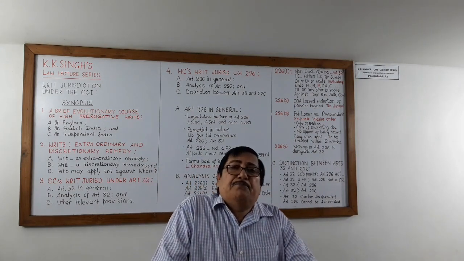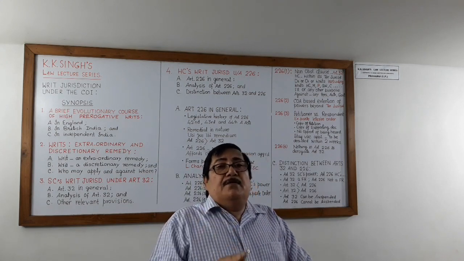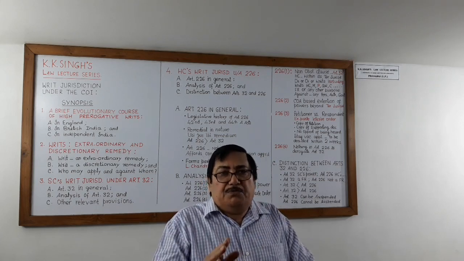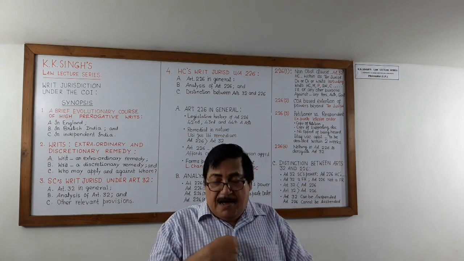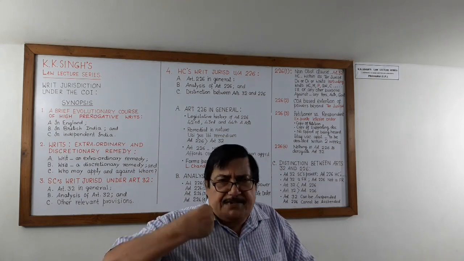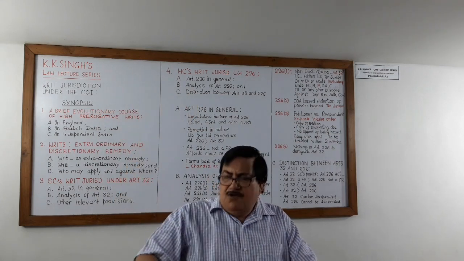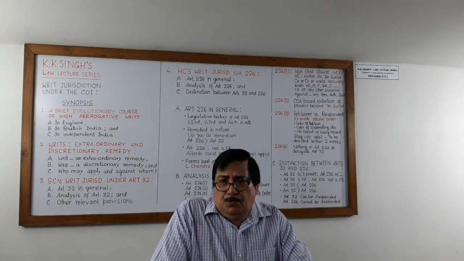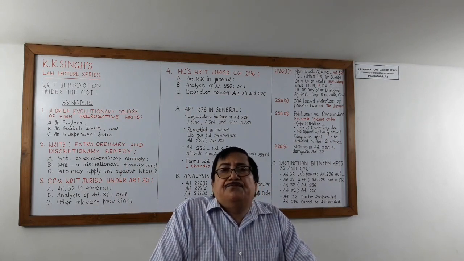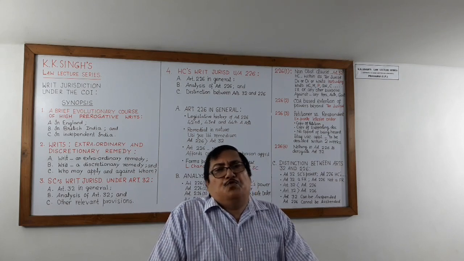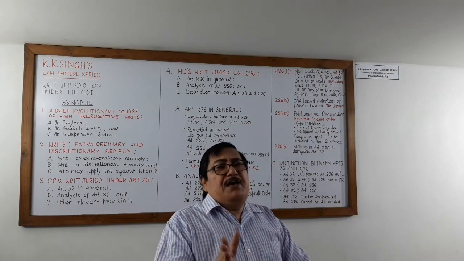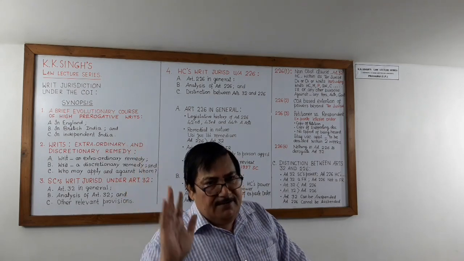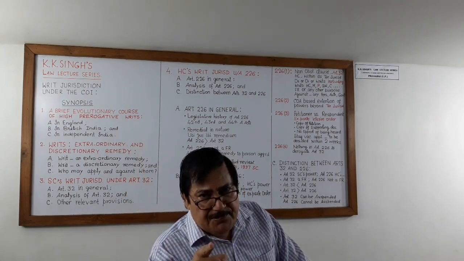Suppose it fails for some reason, then the ex parte interim order that has been passed in my favor, the petitioner's favor, will stand automatically vacated on the very next day. So the ex parte interim order can survive only for 2 weeks. After the expiry of 2 weeks, it will stand vacated automatically. This is Article 226 clause 3.